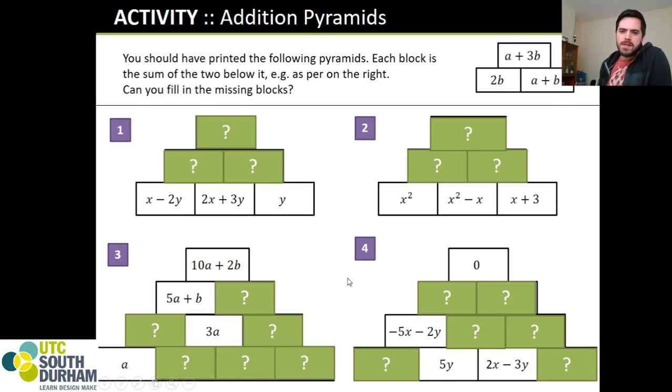What I'm going to do is pause the video for you so you can have a go at solving this algebraic pyramid for yourself. You might want to sketch it down in your books or something like that. Up here's an example of how it works for those who've never seen it. We've got 2b in the left-hand side, a plus b in the right-hand side. So if we added these together, we would get 1a plus 3b in the top. Have a go, see if you can complete these pyramids for yourselves. I've made a timer appear here, and that will count down to how long it is before I'm going to reveal the answers to questions 1 and 2.